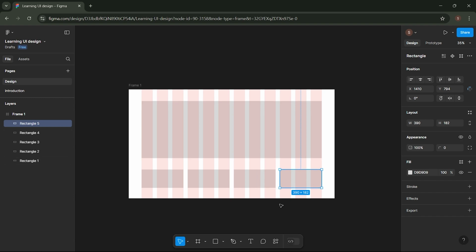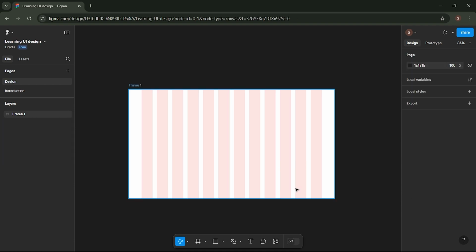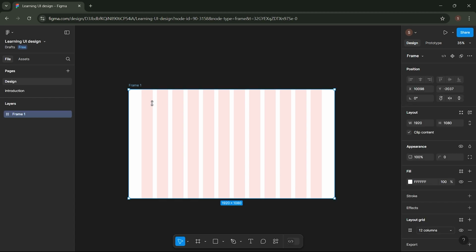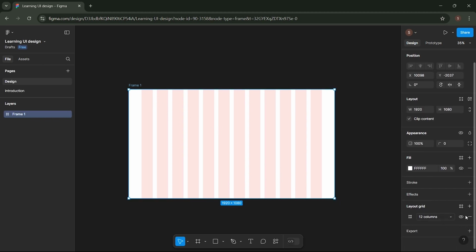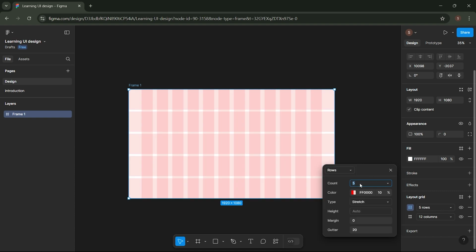Alright, next, we'll create a horizontal grid. First, delete the components inside this frame. Then, go to the menu on the right-hand side, and we'll add a new grid setting by clicking the plus icon here. A new grid element will automatically appear. Next, click on the Layout Grid settings, then select the grid category to display. Here, we will choose the rows category.